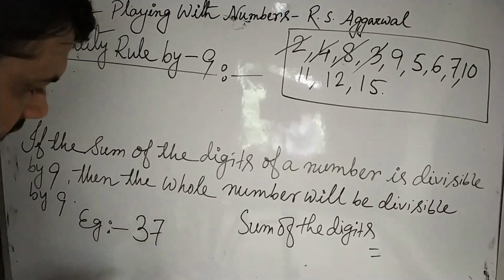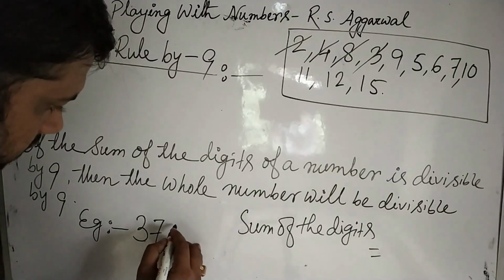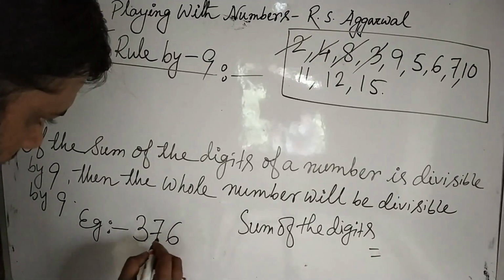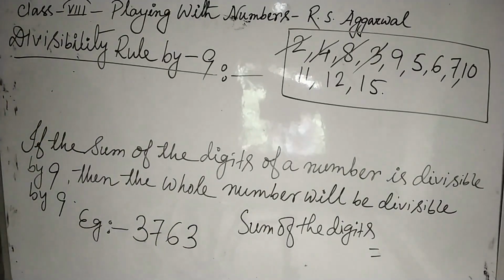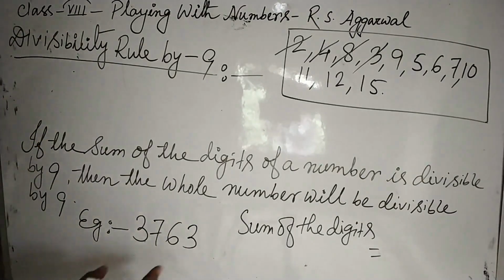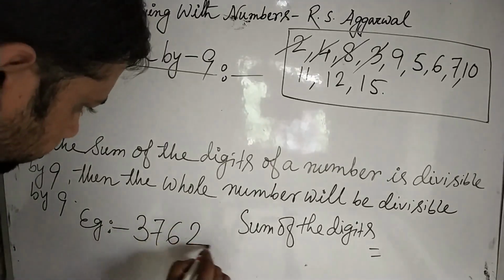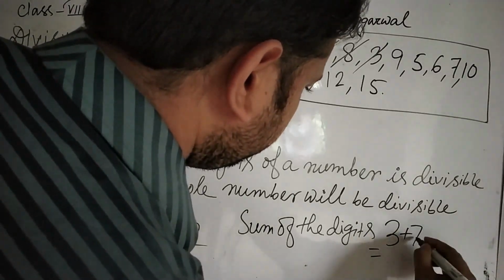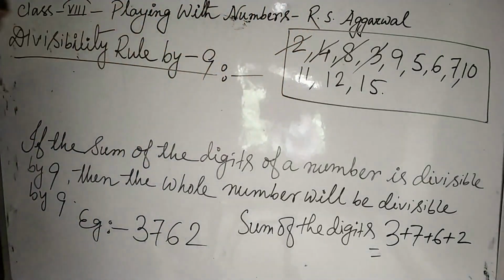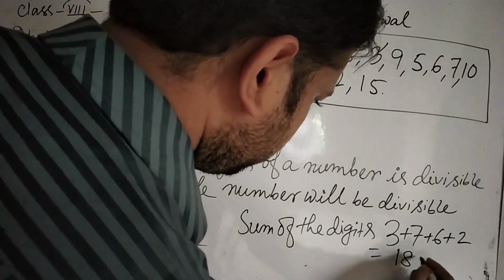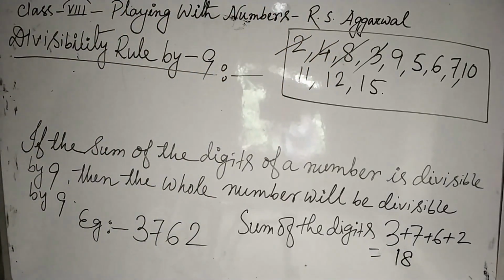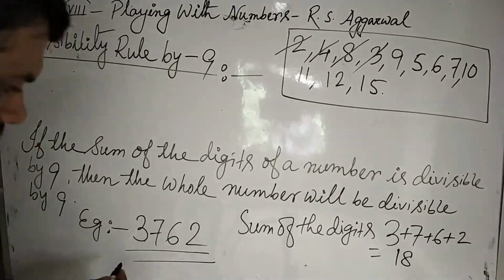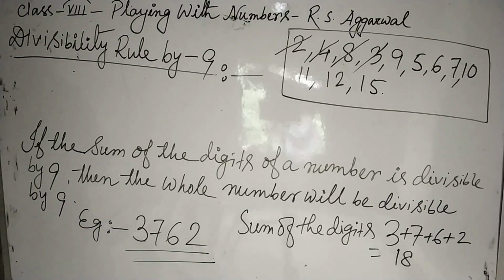3, 7, 6, 3. Sorry, you can take 3, 7, 6, 2. Now make the sum of the digits: 3 plus 7 plus 6 plus 2. 3, 7, 10, 16, 18. We all know that 18 is divisible by 9. Therefore, the whole number 3762 will be divisible by 9.